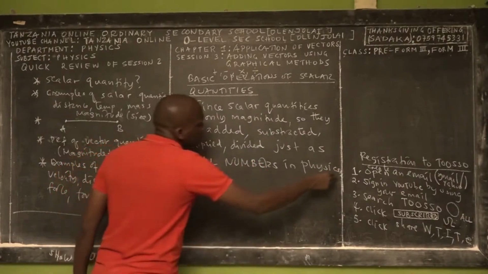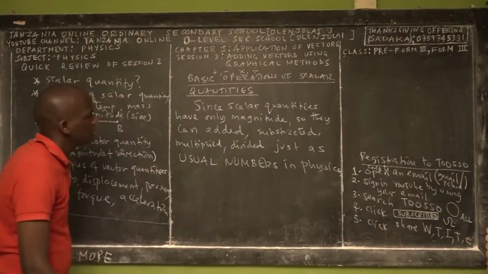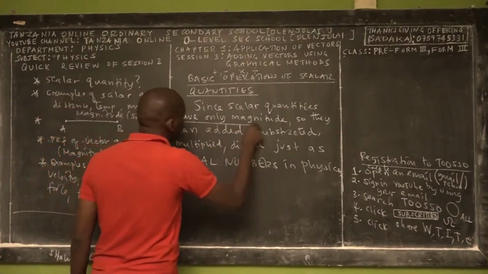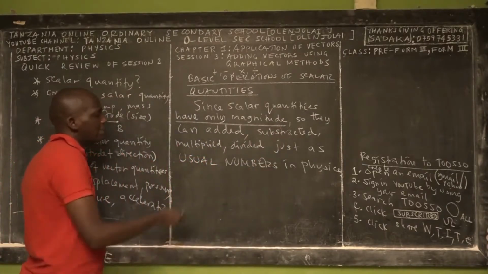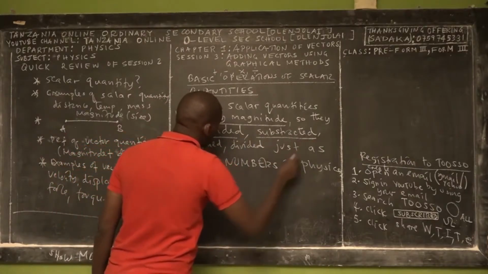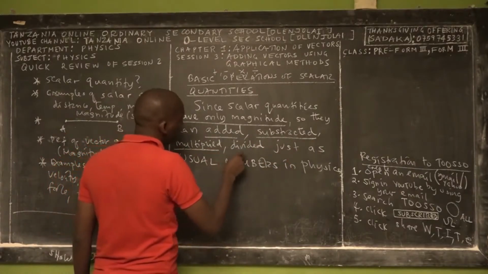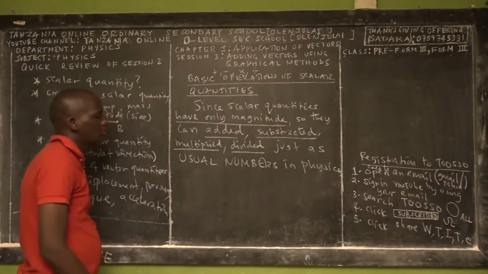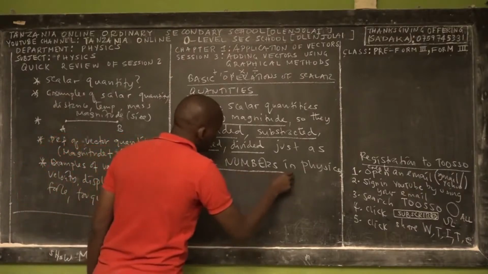So that's the first sentence. Since scalar quantities have only magnitude, we can add them, subtract them, multiply them, or divide them, just as usual numbers in physics.